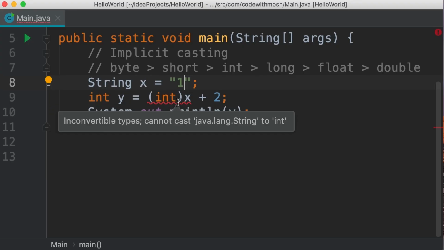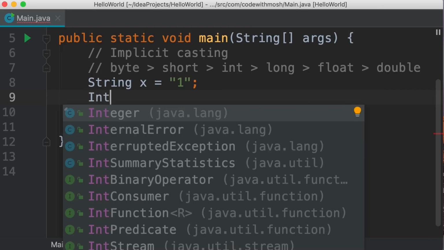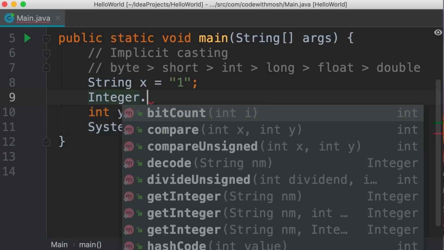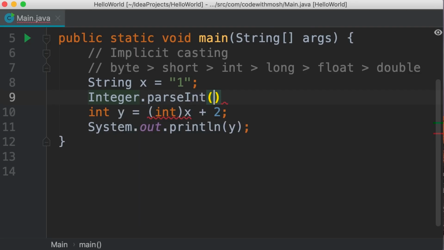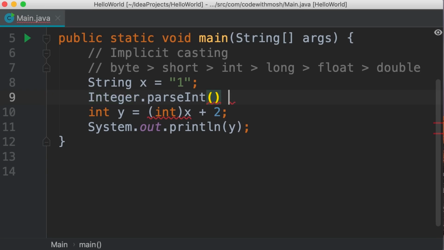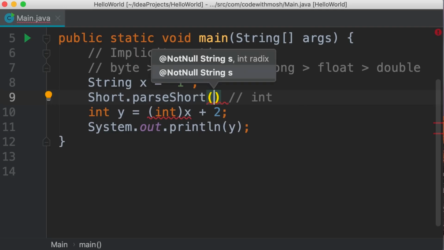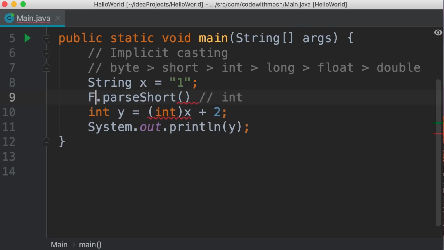So how do we do this? Well, for all these primitive types you have learned, we have wrapper classes. So in Java, we have a class, which is a reference type, called Integer. This class is defined in the java.lang package. And in this class, we have a method called parseInt. So this method takes a string and returns an integer. So Integer is the wrapper class for the int primitive type. We also have Short. And in this class, we have parseShort. So it takes a string and returns a short. Similarly, we have Float and Double, and obviously the names of these methods are different. So here we have parseFloat.